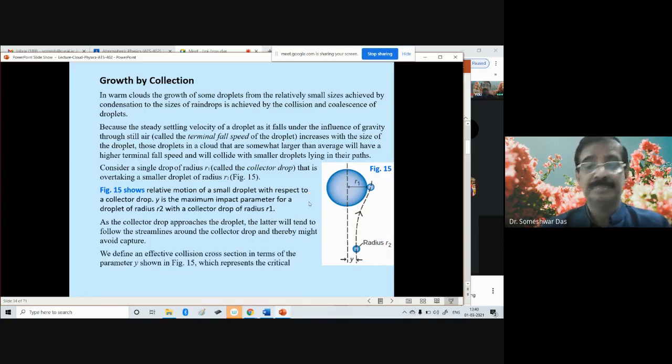So we define an effective collision cross section in terms of the parameter y, which actually depends on the distance of separation between the two droplets.